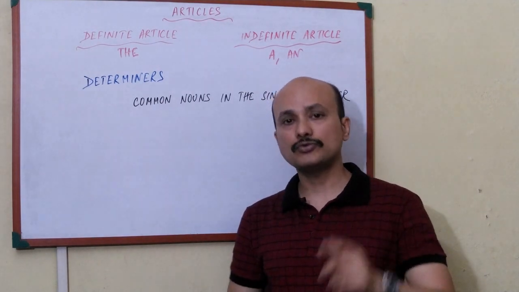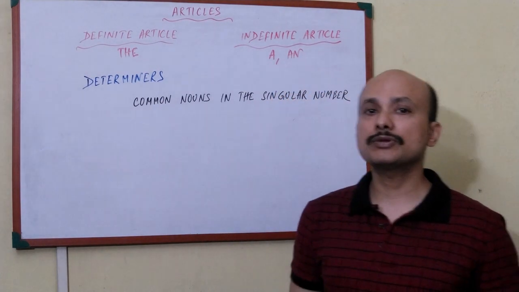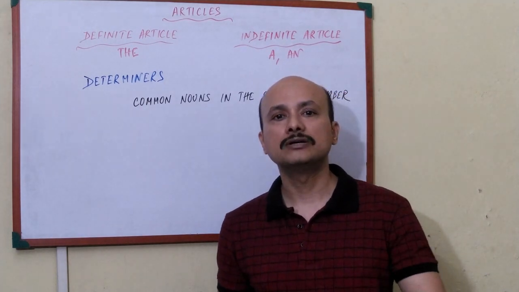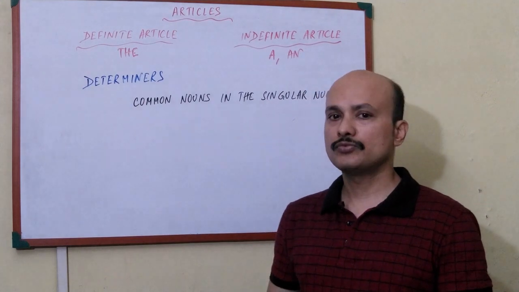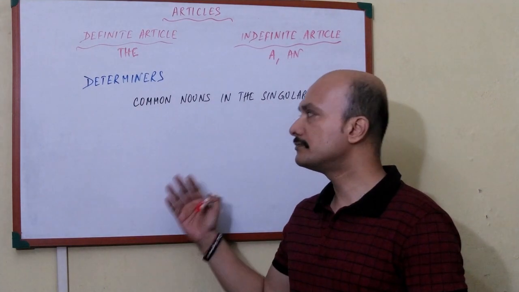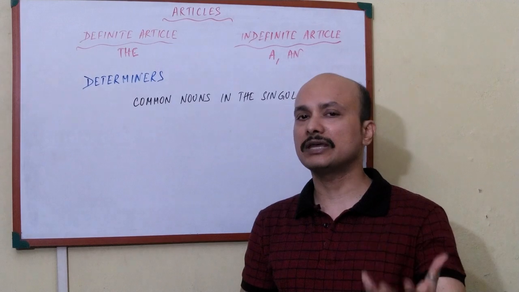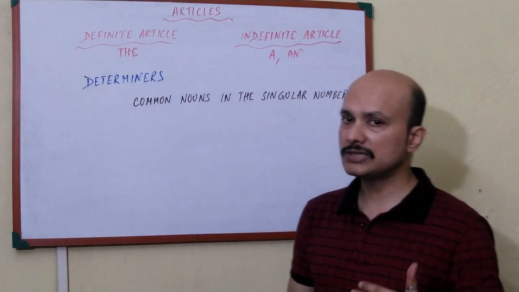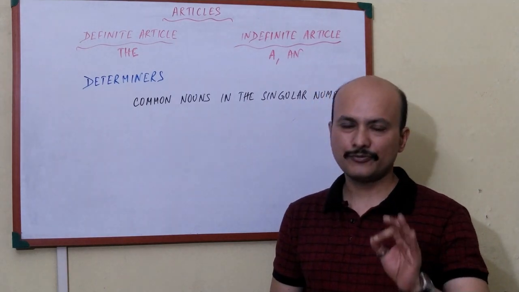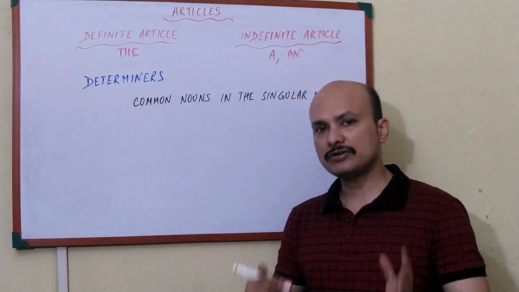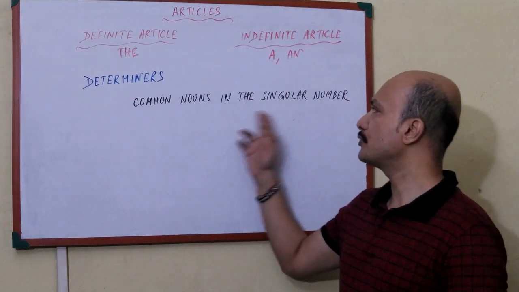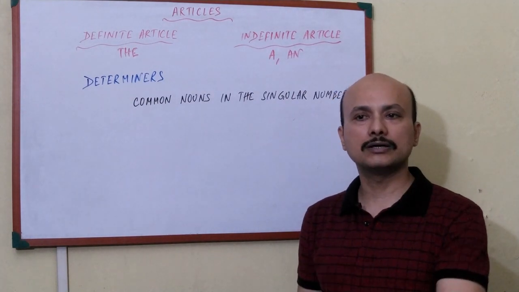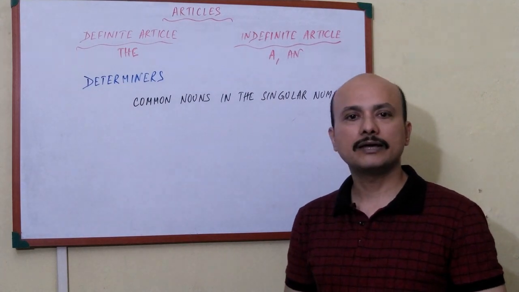Before we go into articles, we have to know what articles are. Articles are actually known as determiners. They are classified in grammar as determiners because they are a kind of adjective which classifies the nouns. So that's why they are given a special name, determiners. Now, where do we use these articles? We do not use them, except in rare cases, before proper nouns, but generally we use them before common nouns in the singular number, like boy, girl, city, lion, etc.